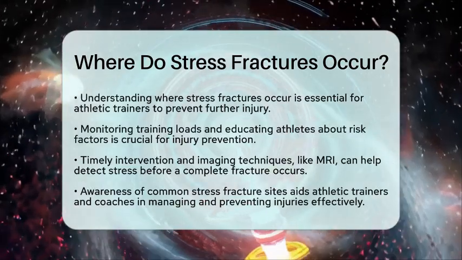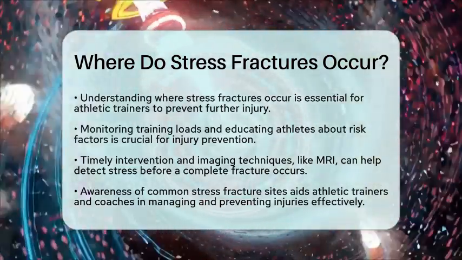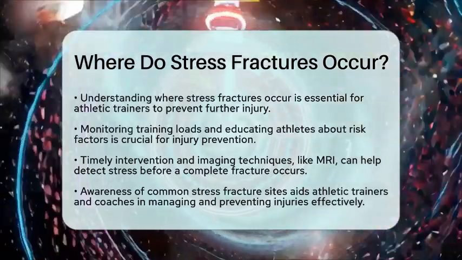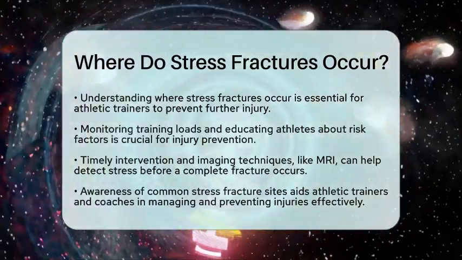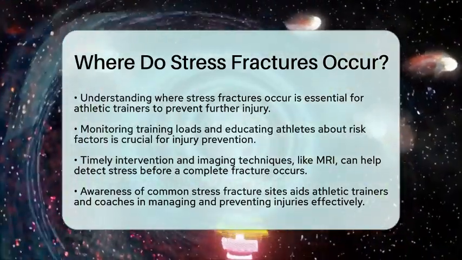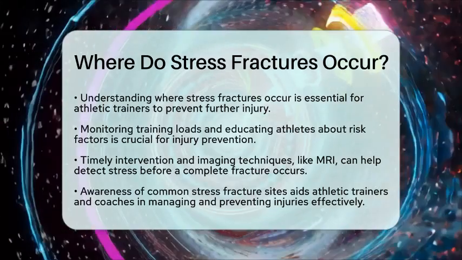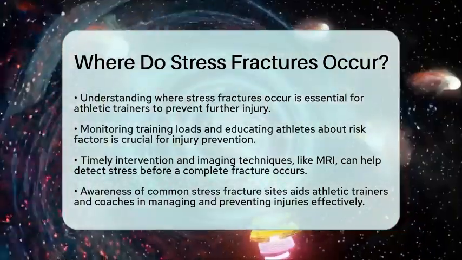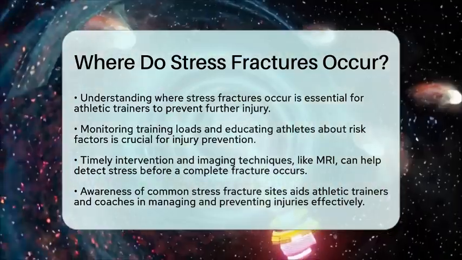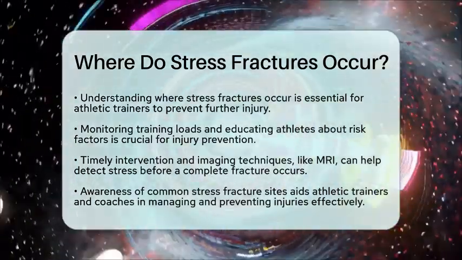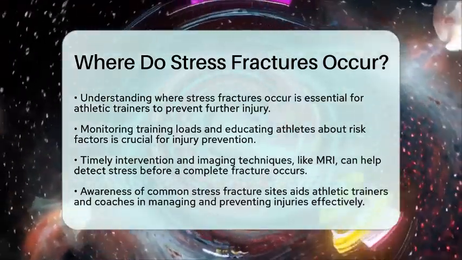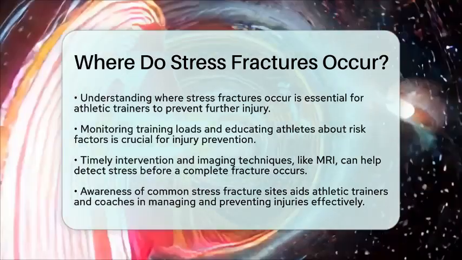Timely intervention is key. If a stress fracture is suspected, imaging techniques like magnetic resonance imaging can help identify subtle bone stress before a complete fracture occurs. This knowledge is vital for designing training programs that minimize the risk of injury. In summary, stress fractures primarily affect weight-bearing bones in the lower limbs, especially the tibia, metatarsals, and tarsal bones. Being aware of these common sites helps athletic trainers and coaches manage and prevent injuries effectively.